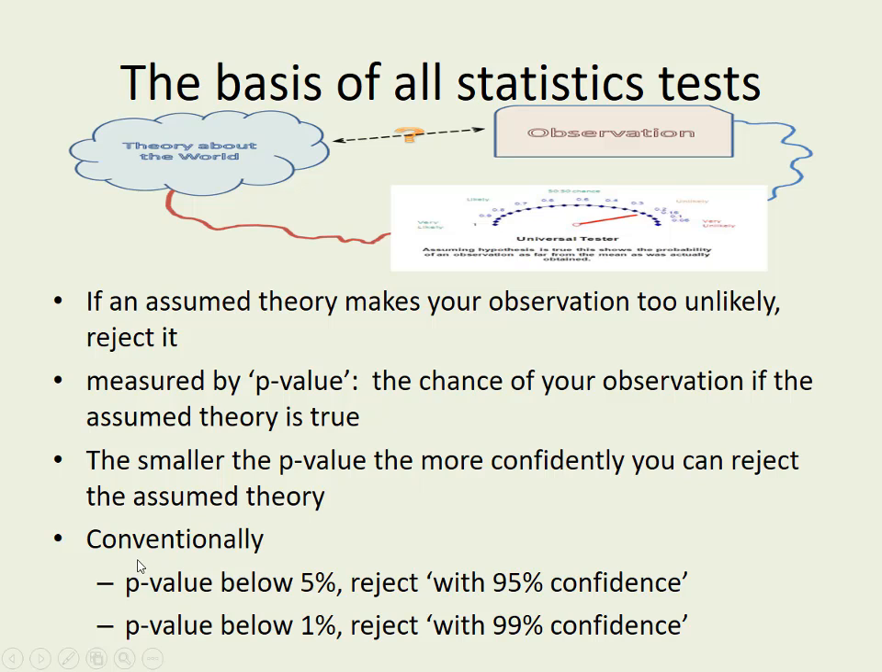And in conventional terms, when it's below 5%, we say we reject that with 95% confidence. If it's below 1%, we say reject it with 99% confidence. Sometimes instead of 95% confidence, you say at the 5% significance level, or this one's at the 1% significance level. So conventionally, you might look at 5% and 1%. But generally speaking, the smaller the p-value is, the more confidently you say that the assumed theory you started with can be rejected. And if the p-value is big, then really with this result, you can't be sure whether it's rejected or not.